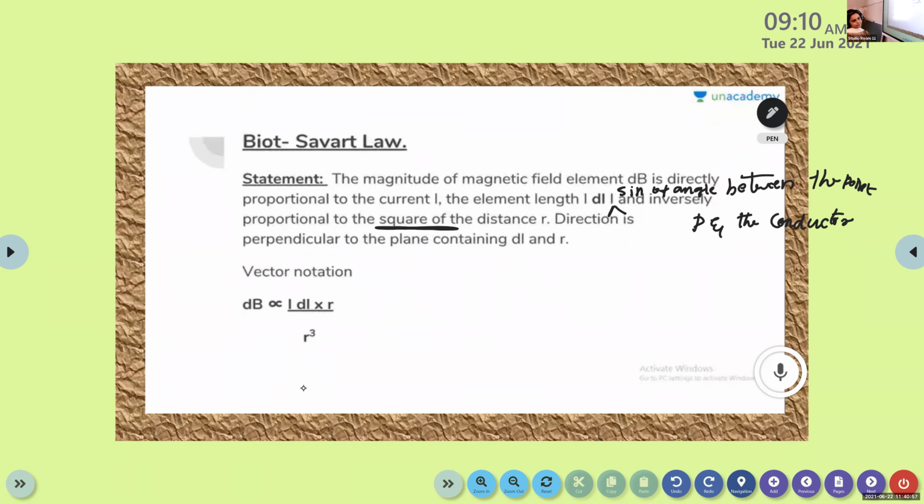Is it finished? You don't need to copy down this equation now. Only write the statement of Biot-Savart's law. Okay, can I change the slide? All right.